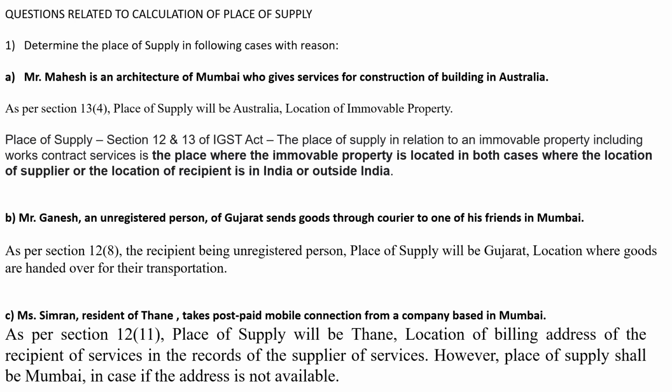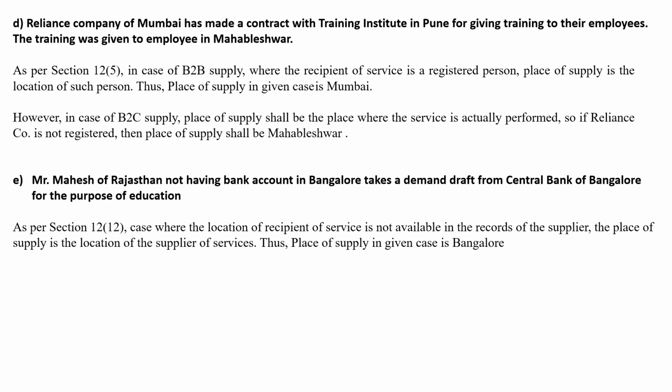Next question. Reliance Company of Mumbai has made a contract with a Training Institute in Pune for giving training to their employees. The training was given to employees in Mahabaleshwar. As per section 12.5, in case of business to business supply, where the recipient of service is a registered person, place of supply is the location of such person. Thus, place of supply in the given case is Mumbai. However, in case of business to consumer supply, place of supply shall be the place where the service is actually performed. So if Reliance company is not registered, then the place of supply shall be Mahabaleshwar.